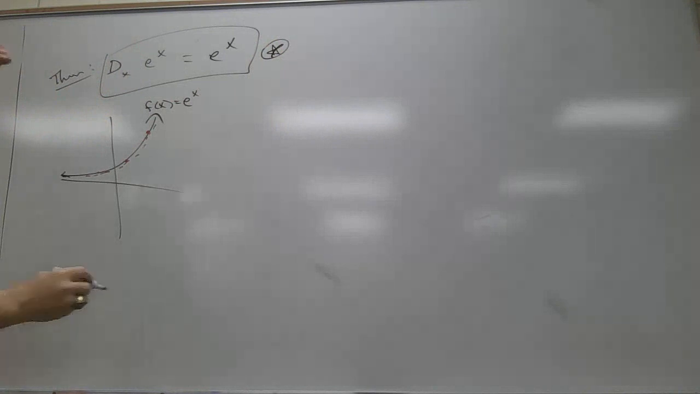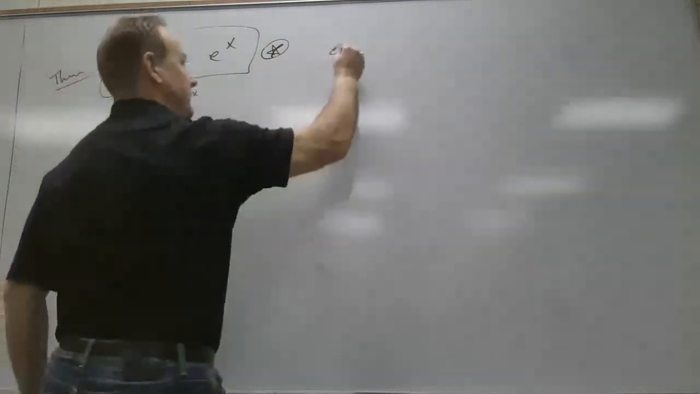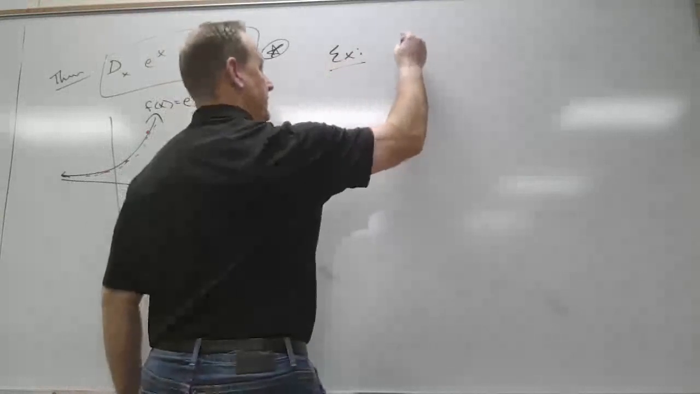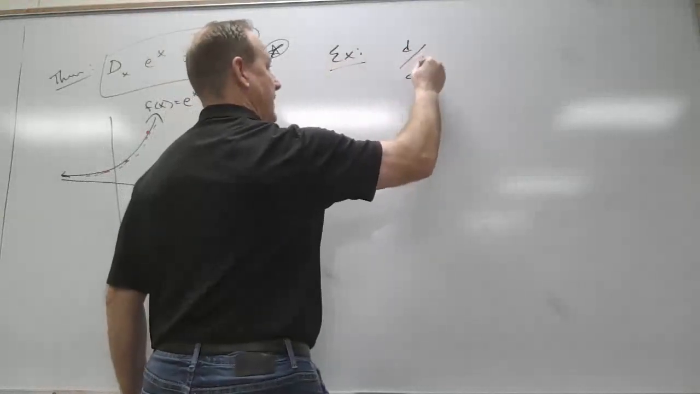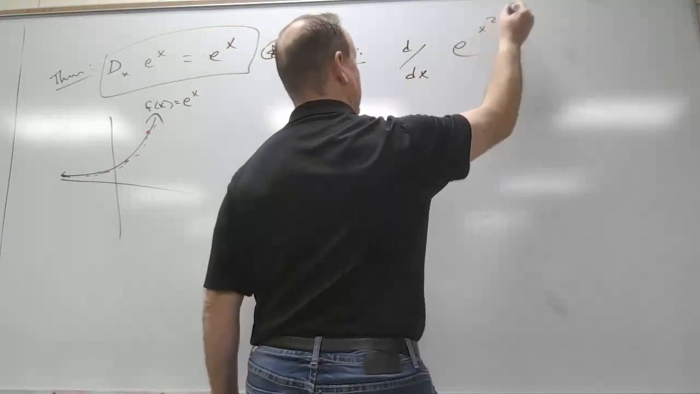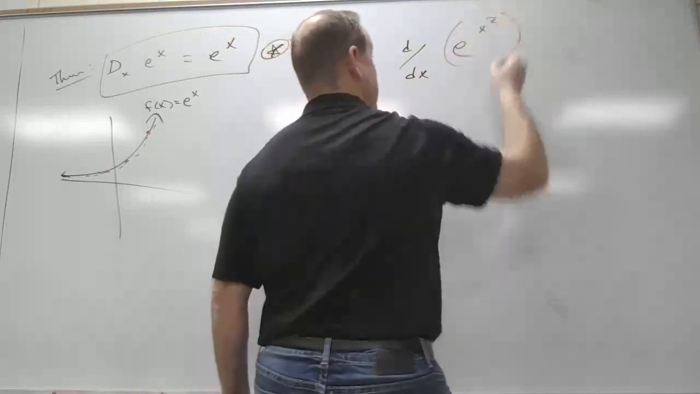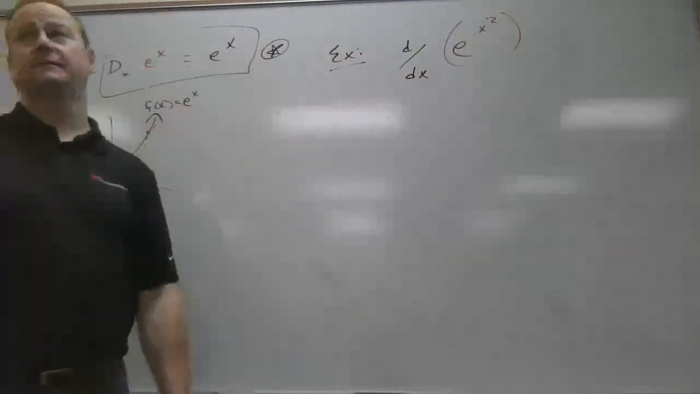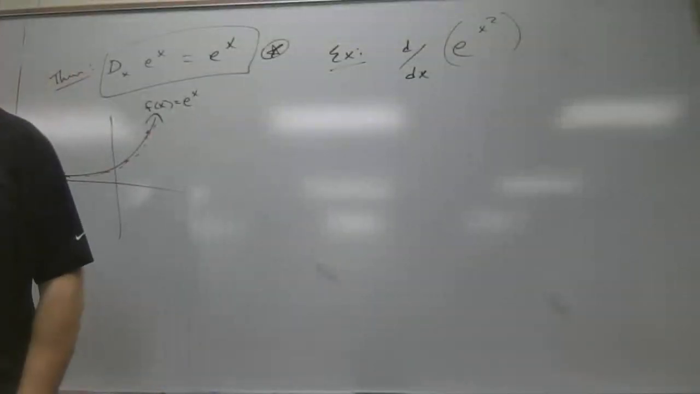So anyway, let's look at another example. What if I want the derivative with respect to x of e to the x squared power? What if I want something like that, the derivative of that? So that's not e to the x, that's e to the x squared.